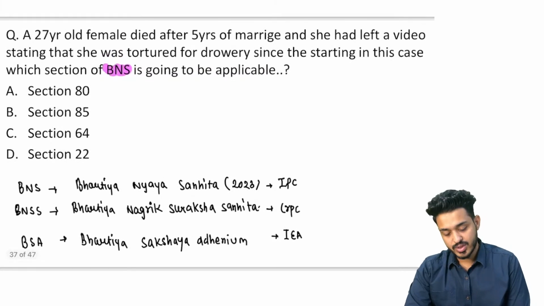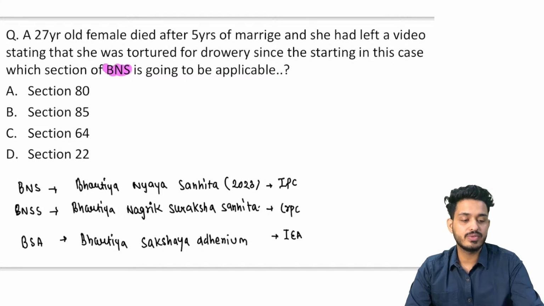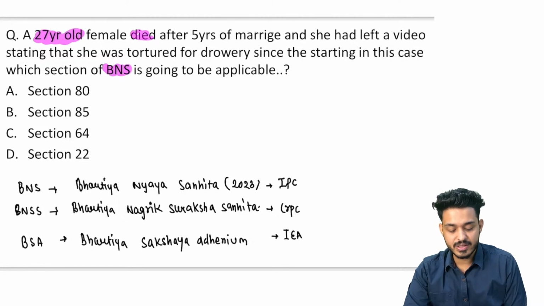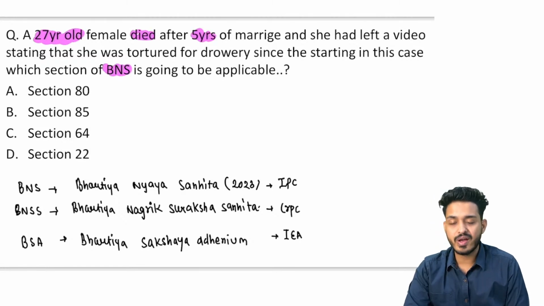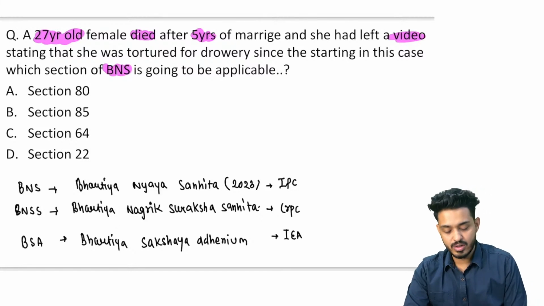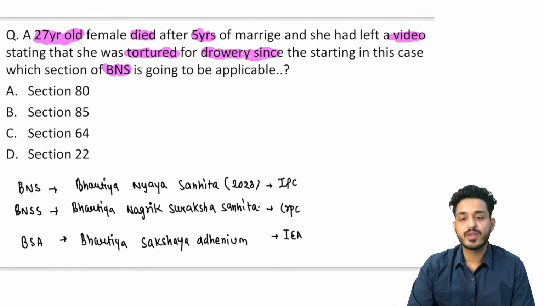Earlier we used to have this thing, right? So what is this particular question saying? A 27-year-old female is coming to you. This particular person has died after 5 years of her marriage. She left a video, and the video is stating that she was tortured for dowry. Her husband and in-laws used to ask her for money after the marriage, right? She has given evidence in the video, right? And now the case has started.